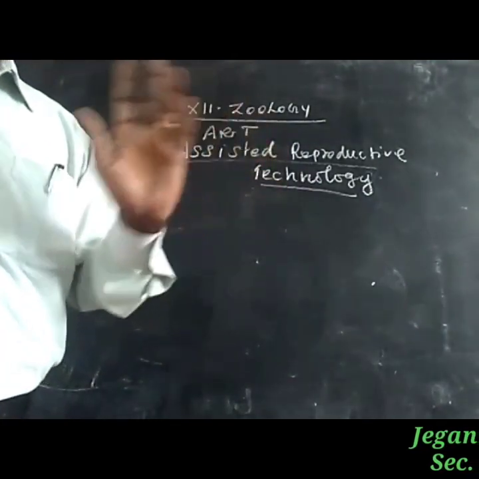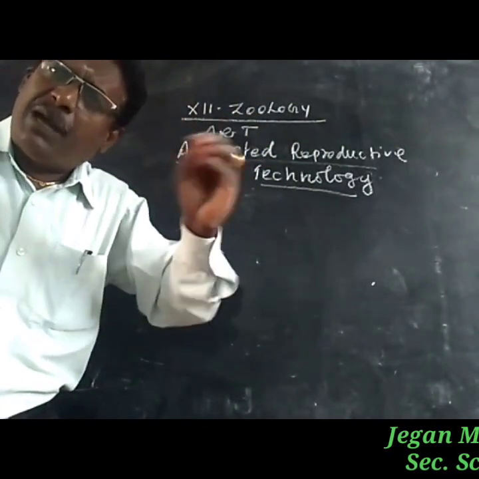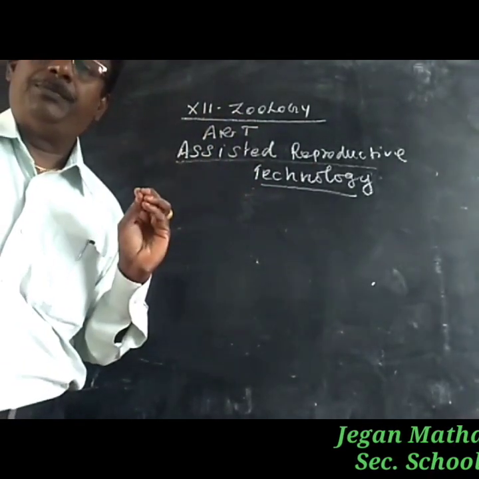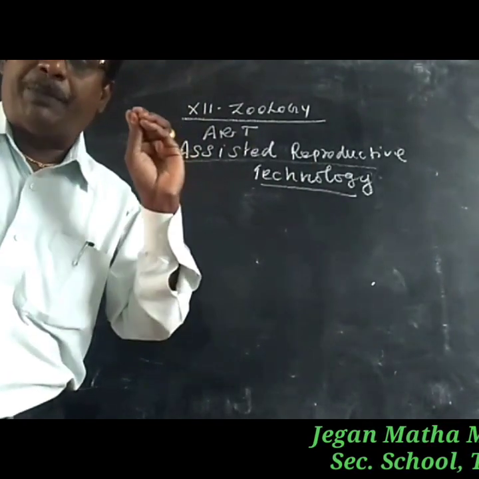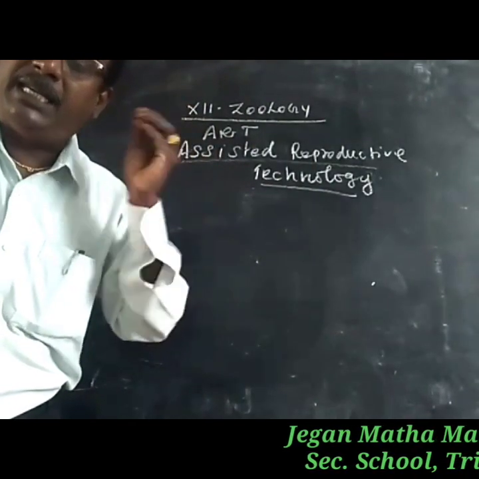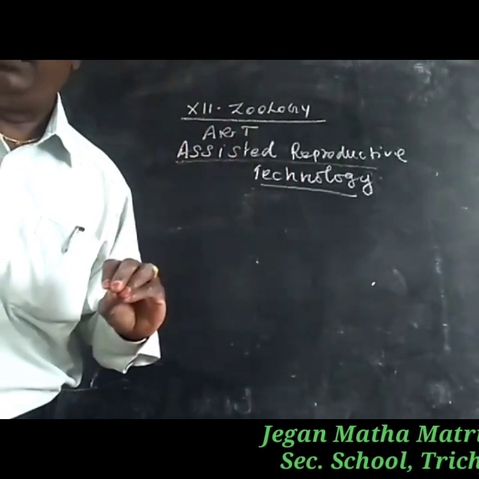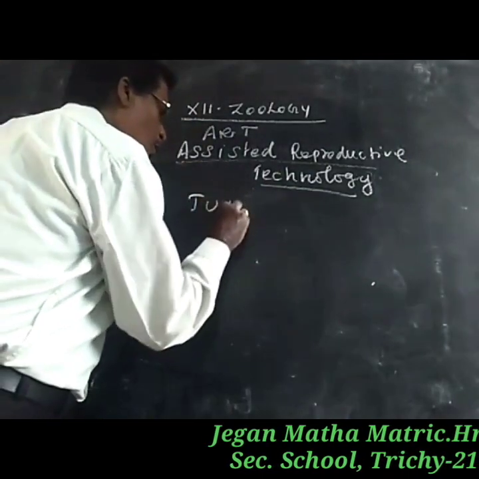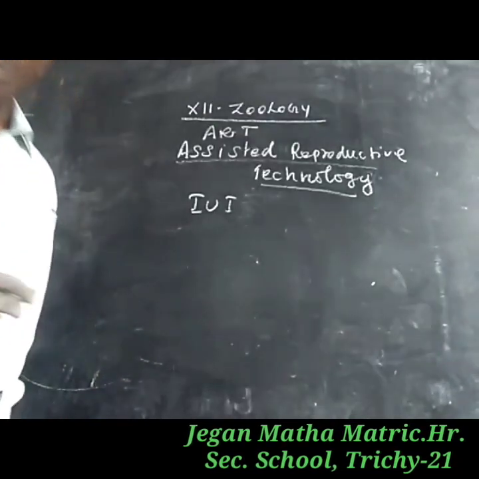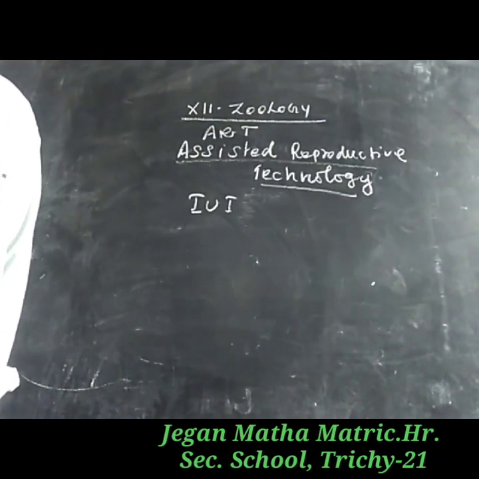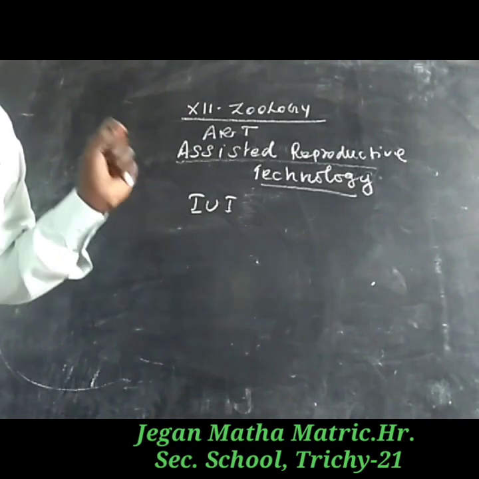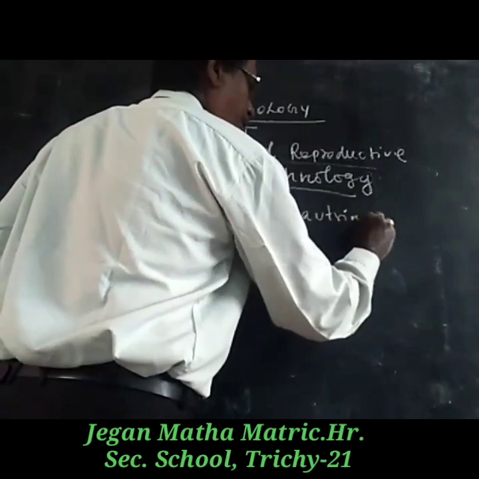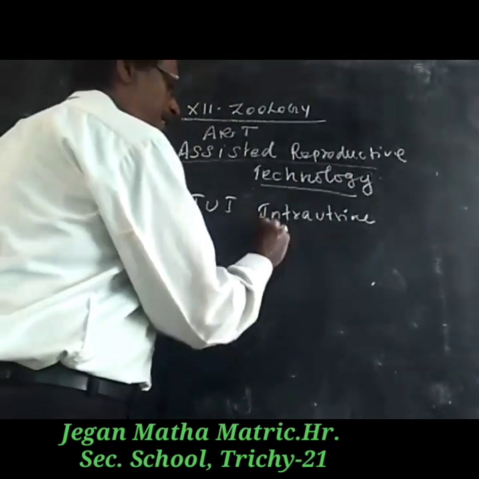It is increasing the chance of pregnancy in infertile couples. The methods included are IUI, which means intrauterine insemination.